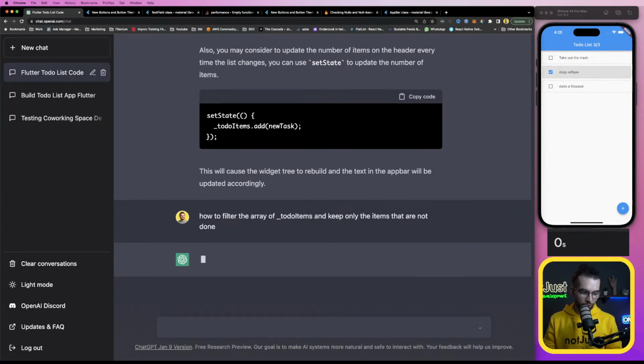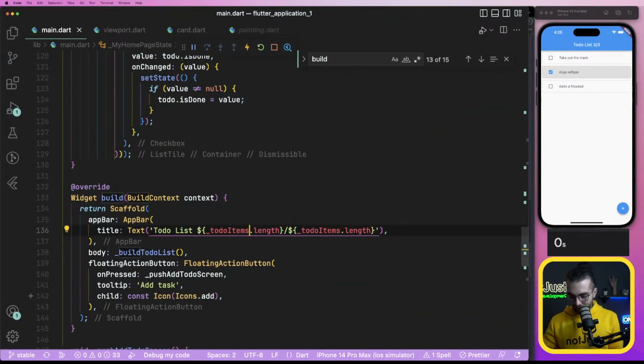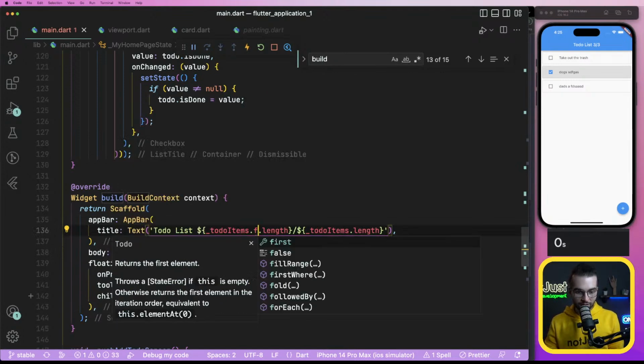This is the last thing that we try, and I think it will look nice to see how many items you completed. Hopefully, if it's similar to JavaScript, it should be something like filter. So filter, no.